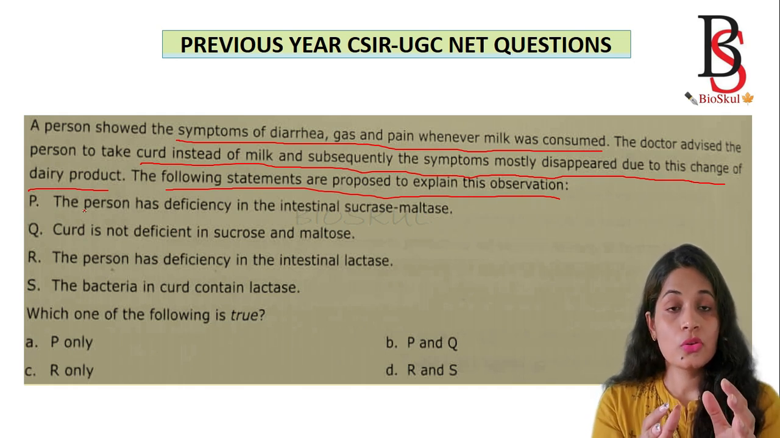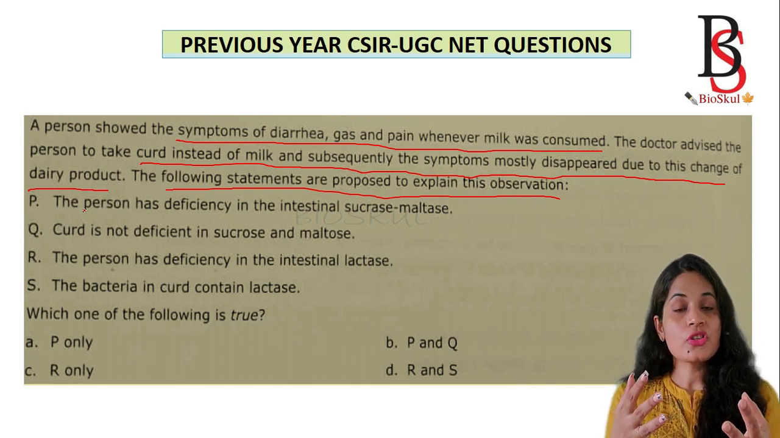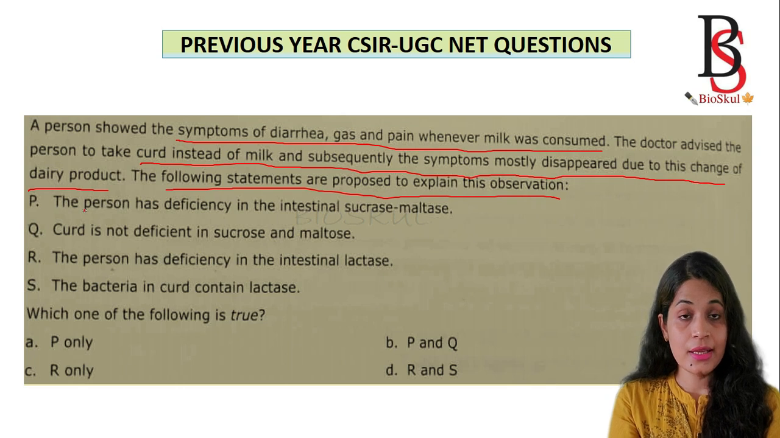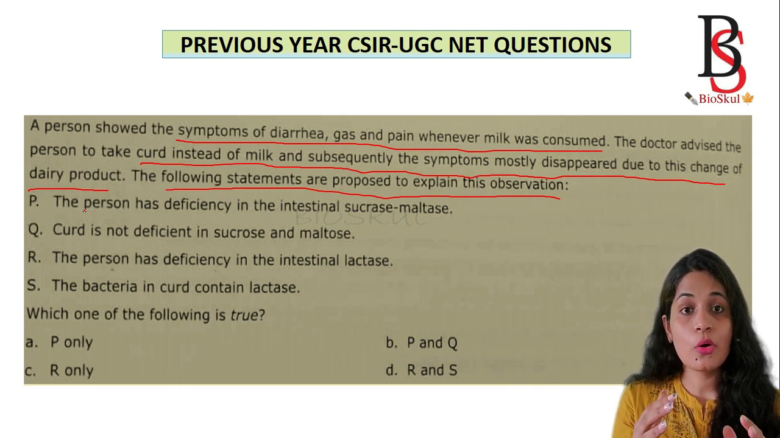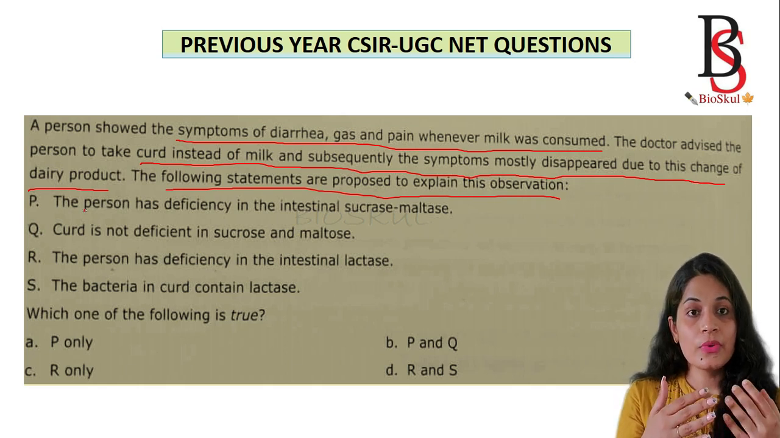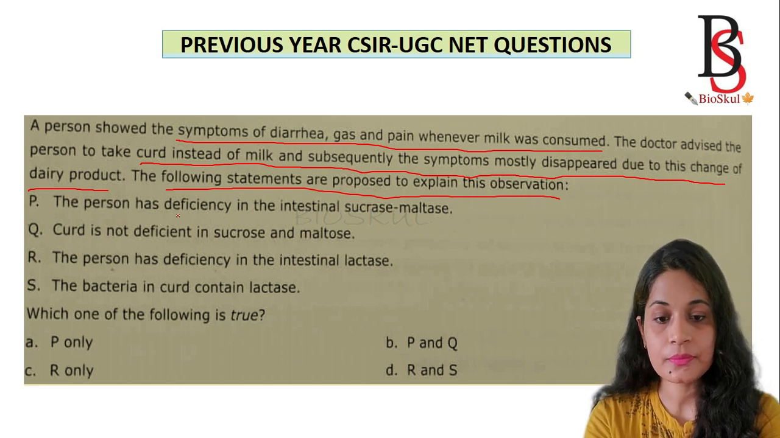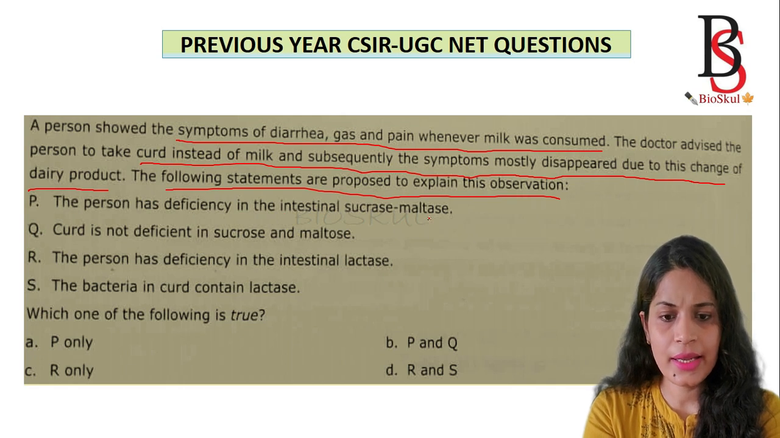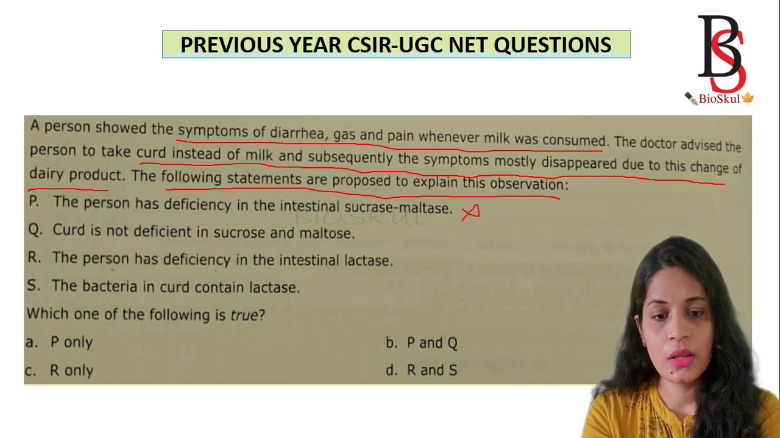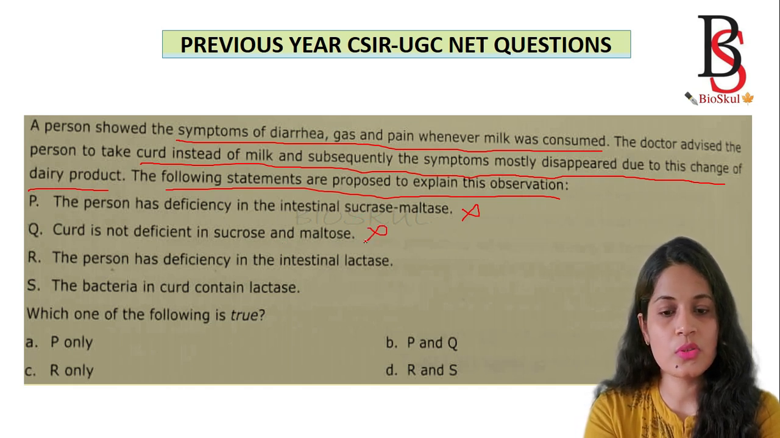What do you guess? The person has lactose intolerance. The person lacks the lactase enzyme, so is unable to break down the lactose present in the milk. Deficiency in intestinal sucrase and maltase? No. Curd is not deficient in sucrase and maltase, and there is no role of sucrase and maltase. It's all about lactose. The person has a deficiency in intestinal lactase.